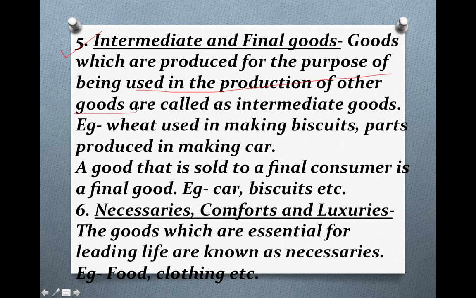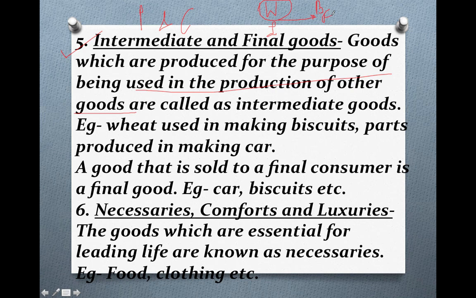So it is just similar to the producer goods and the consumer goods, which we have discussed in the previous slide. Goods which are used for the purpose of being used in the production of other goods. For example, wheat is used in making biscuits. So wheat will be known as an intermediate good. Why? Because this wheat is being used in the production of biscuits, and biscuits will be known as a final good because they are directly consumed by the people.